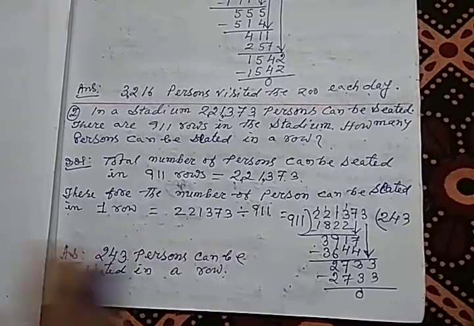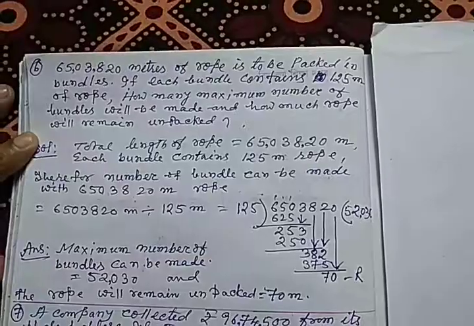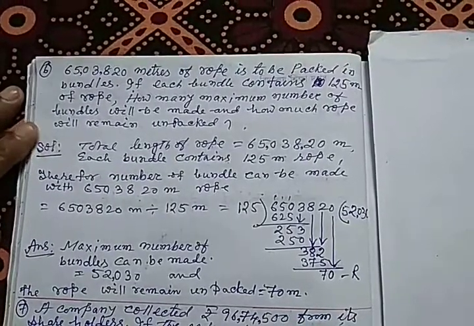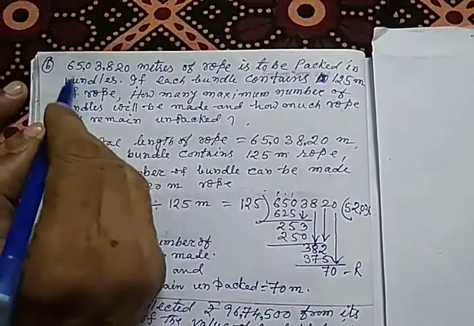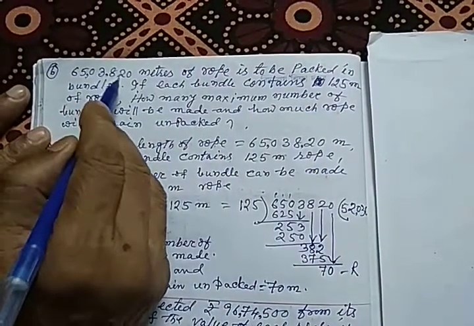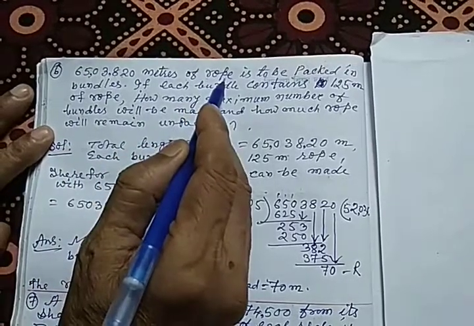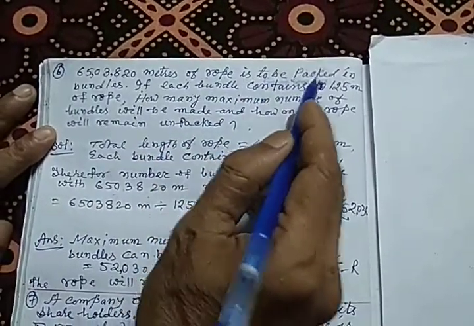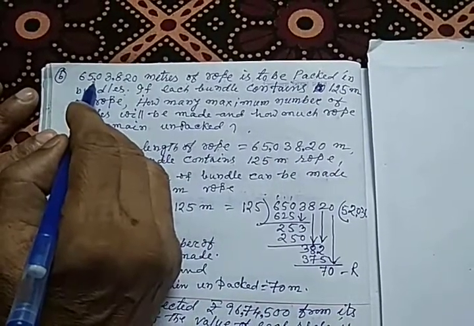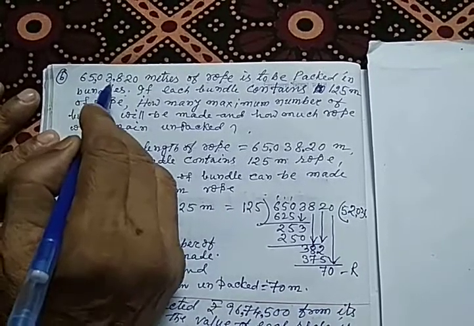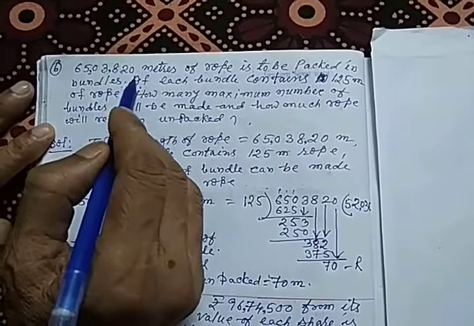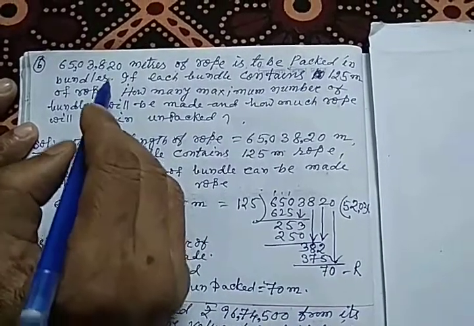Okay, student. Now we will go to the next word problem. In word problem number 6, you see that 65,03,820 meter of rope is to be packed in bundles. That means 65 lakhs 3,820 meter long rope is to be packed in bundles.